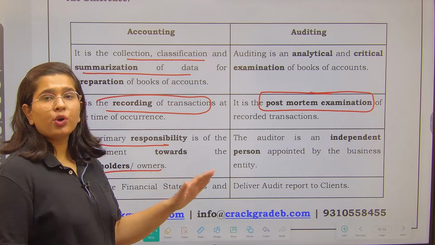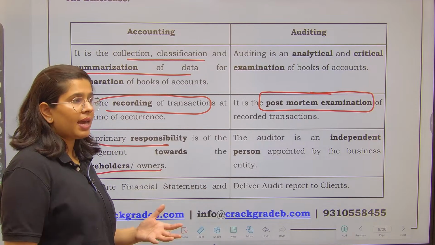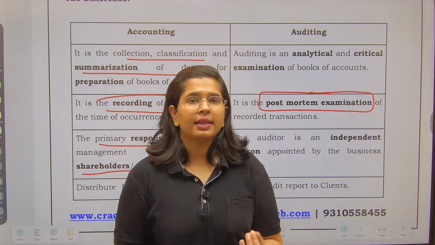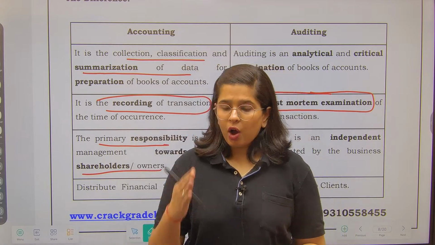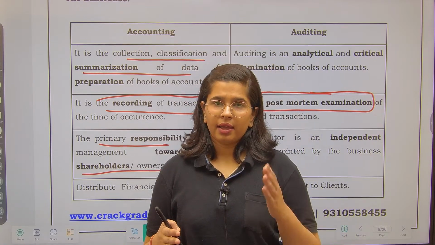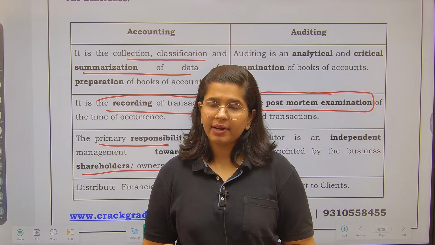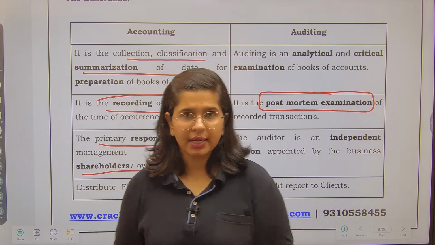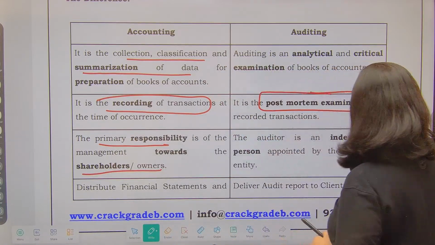Auditor gives his report to the clients. Clients means the management who has appointed the auditor. We will see that there are differences as well. Audit report is given by an auditor to whom in a private company and to whom in a government company. So there are variations regarding that as well.